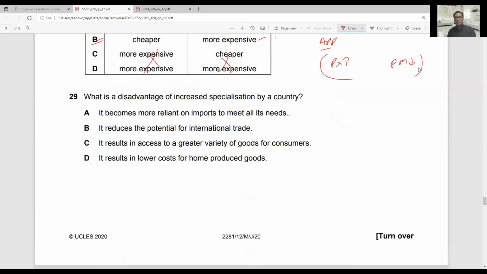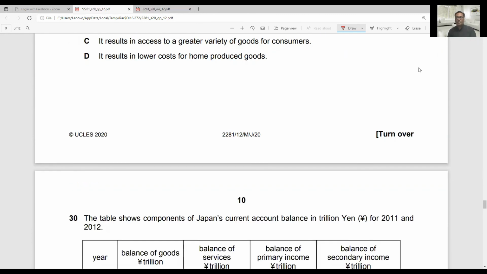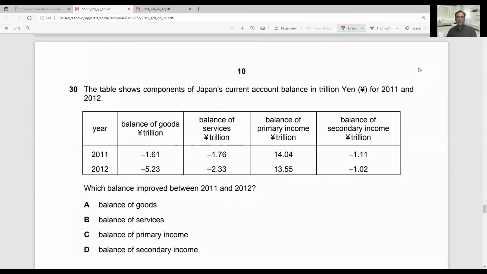Moving to question number 29. What is the disadvantage of increased specialization by a country? When country specializes, then what will be the disadvantages? Option A is it becomes more reliant on imports to meet all its needs. So option A is correct answer, because when you are specialized, it means you will be focusing on one thing, you will be importing other things from other countries. And the last question of this paper is question number 30.